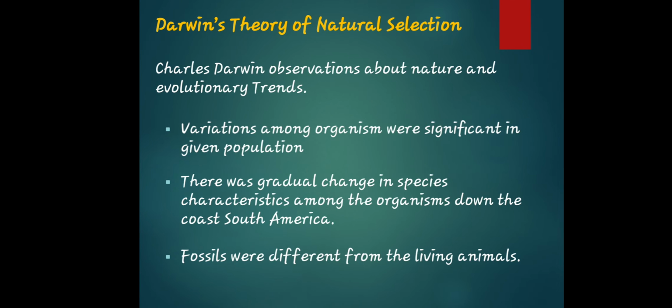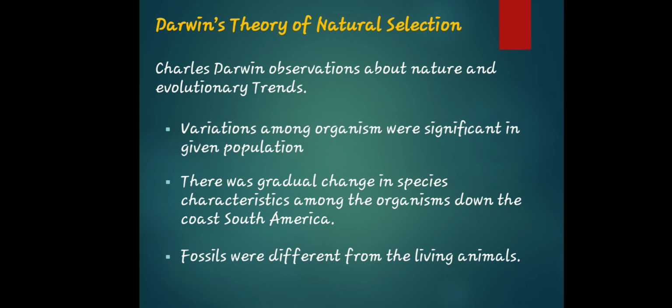So basically, the observation pertains not only to the size, the physical appearance, and the environment, but also to the population of a certain living organism in that certain environment. So it also said that there is a gradual change in the species' characteristics.